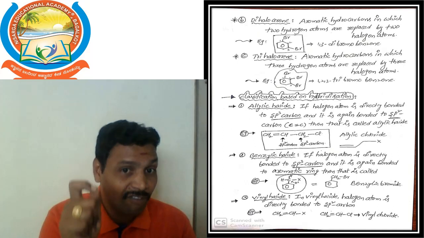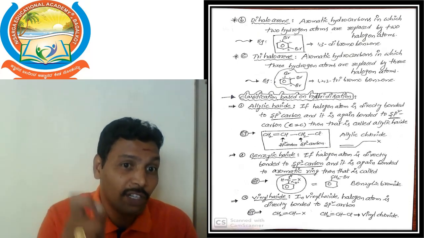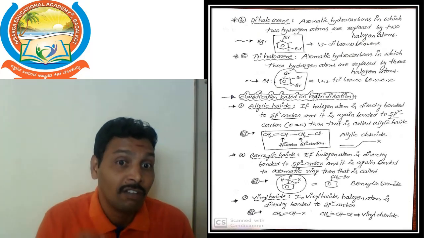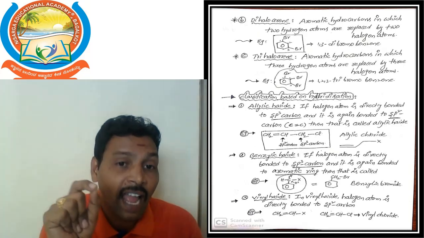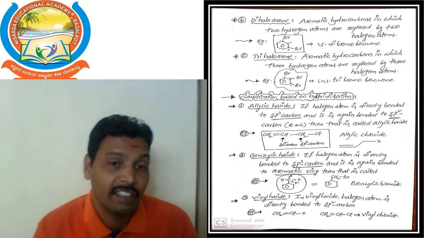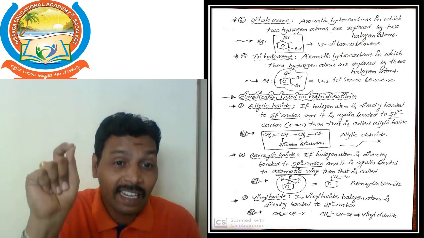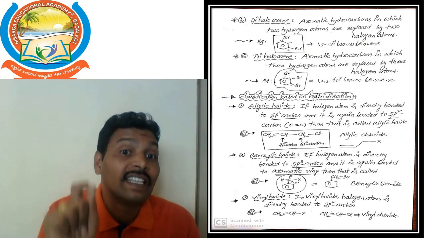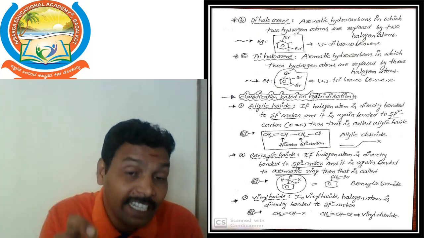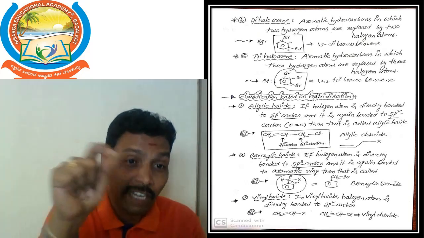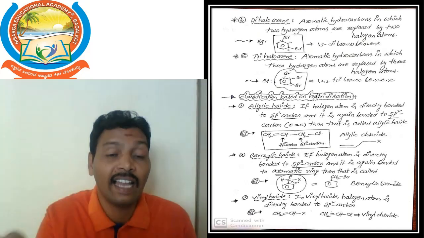Now we will go to the first important definition. These are very, very important for the competitive track also. First one, allylic halide. Definition: if a halogen atom is directly bonded to an sp3 carbon, and that sp3 carbon is again bonded to an sp2 carbon, that is called allylic halide.